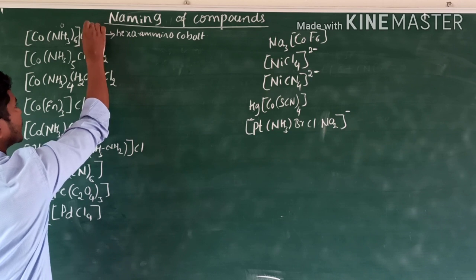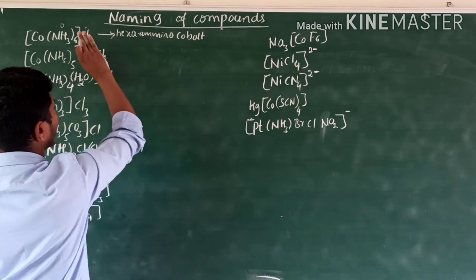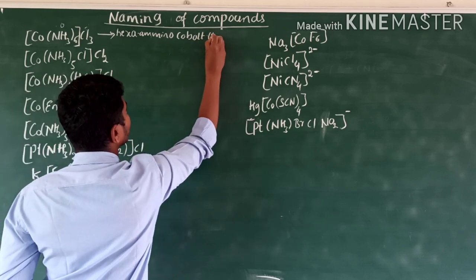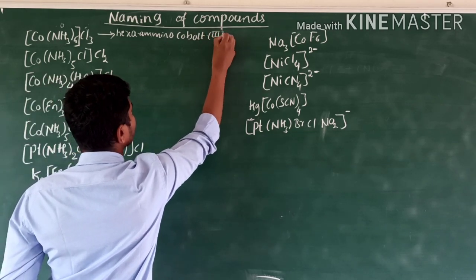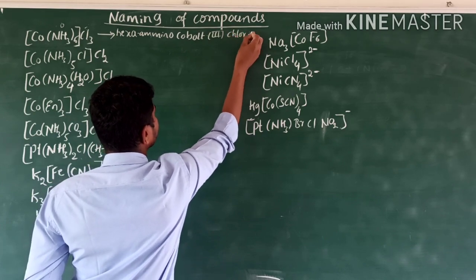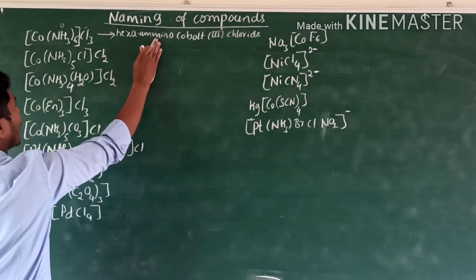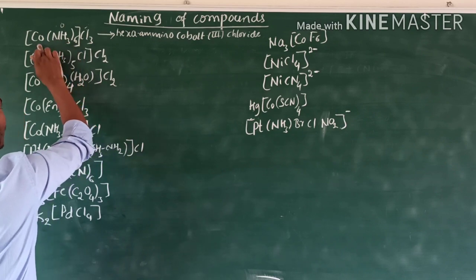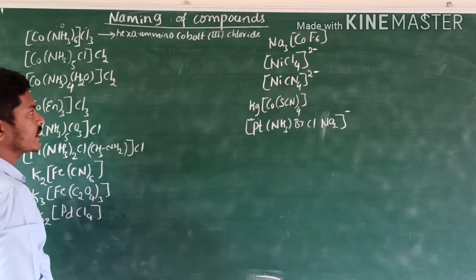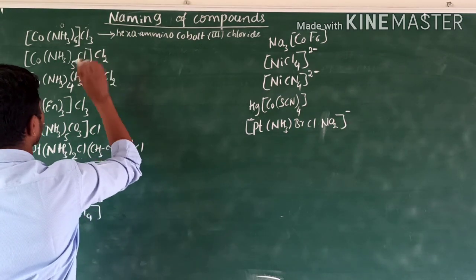Here minus 3 is there, means after coming to the right-hand side of the equal sign, we get plus 3 oxidation state. Then chloride. Its name is hexaamminecobalt(III) chloride. Got it?